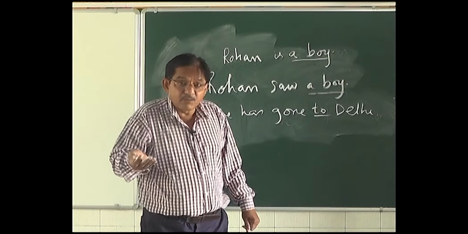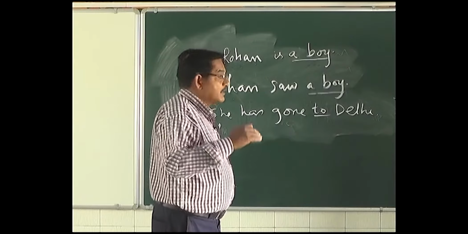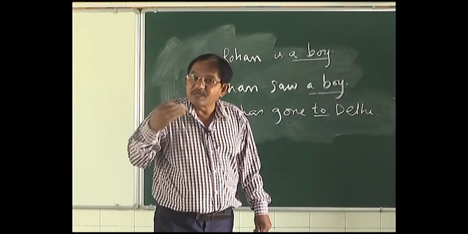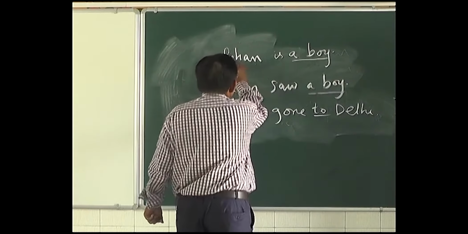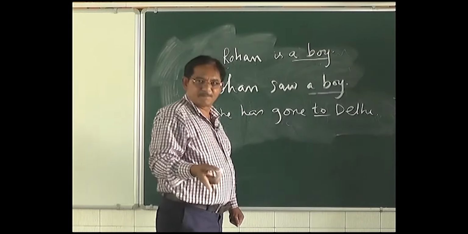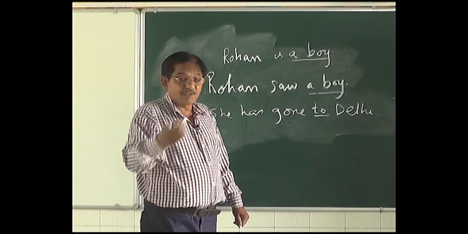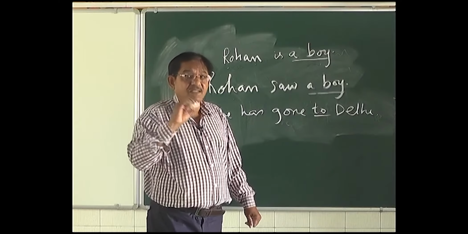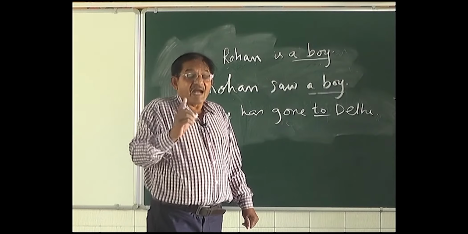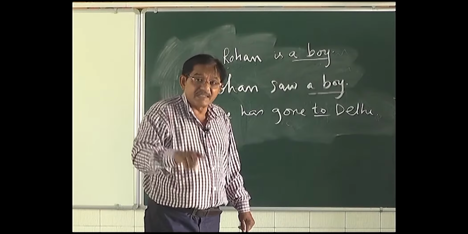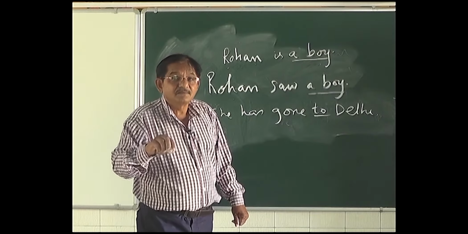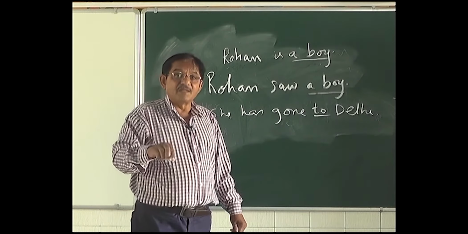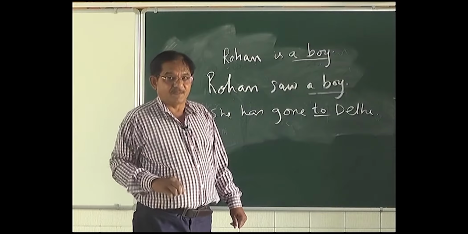Why am I telling you this? Because in order to change an active voice into passive voice, the first step would be to identify the subject and the object. Because we have to interchange their positions. Identifying the subject is easy. The noun or pronoun which comes in the beginning of a sentence would be the subject.